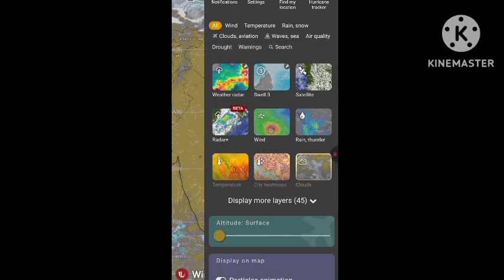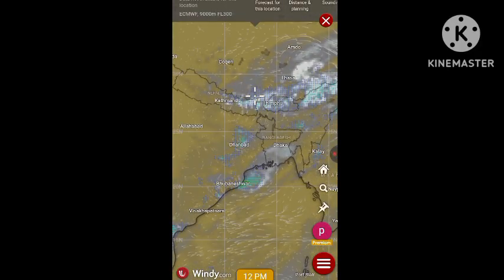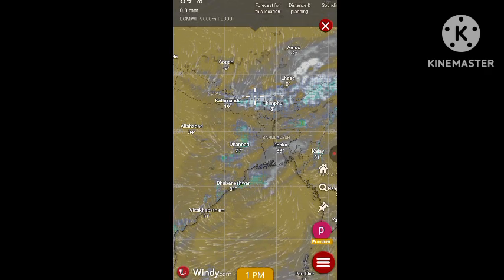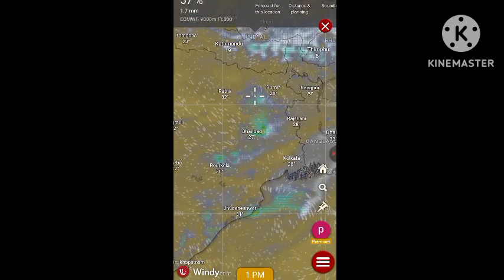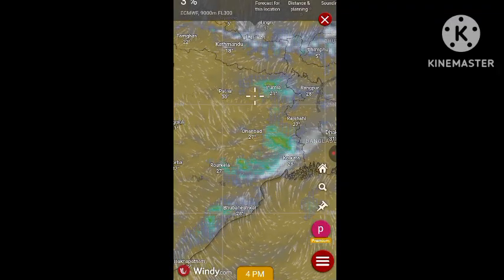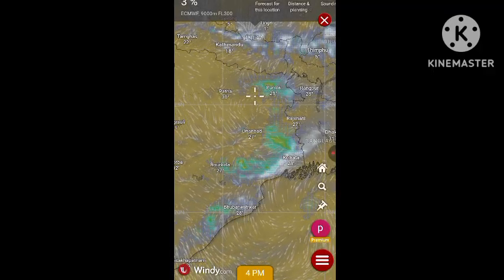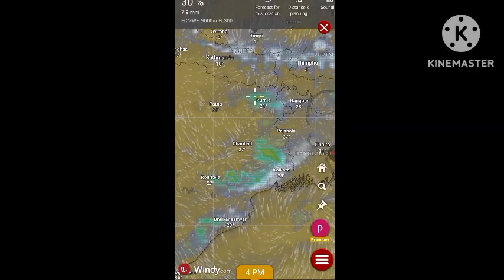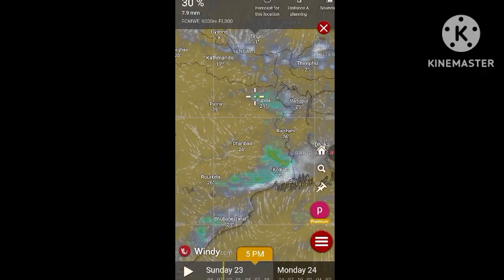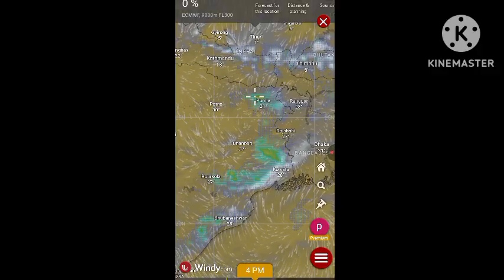Now, what are the expectations for the next few hours? By 12 p.m. today, the thunderstorm activity will continue over Jharkhand and part of North Odisha, as we can see here, and by 3 p.m. it will be quite intense over Kolkata and part of the West Bengal region. Of course, part of North Odisha will continue to receive rainfall. Part of Bihar near Purnia will also experience thunderstorm activity by evening. So Kolkata will experience significant rainfall today as well.